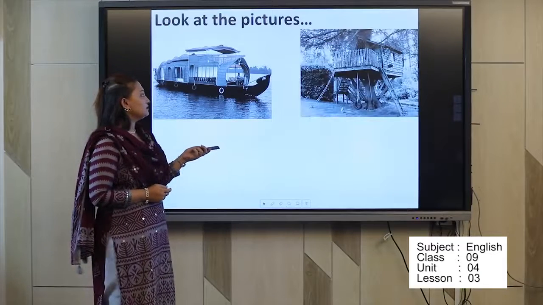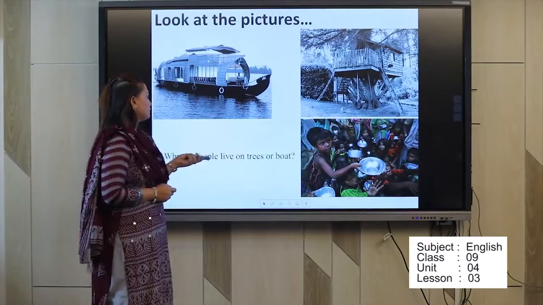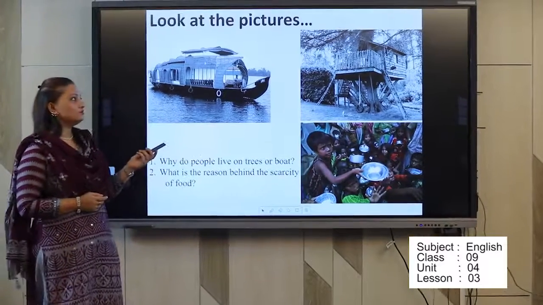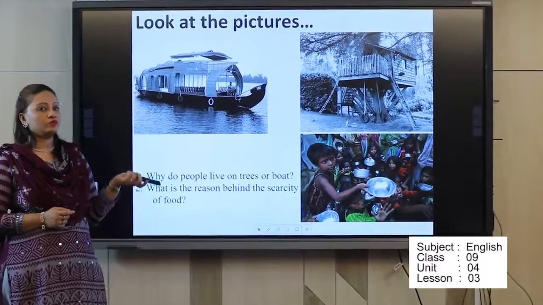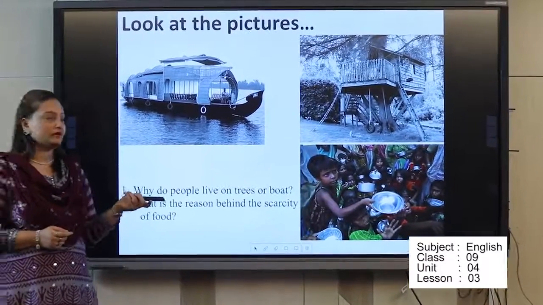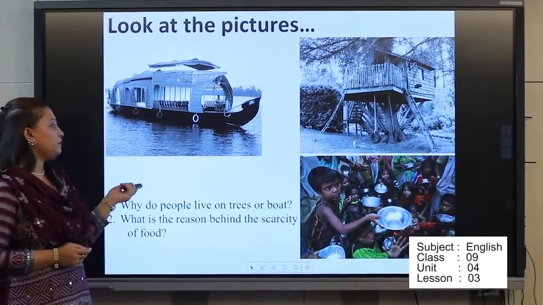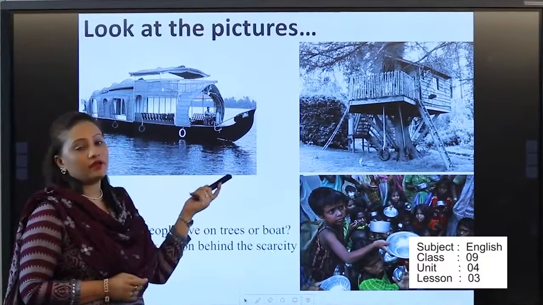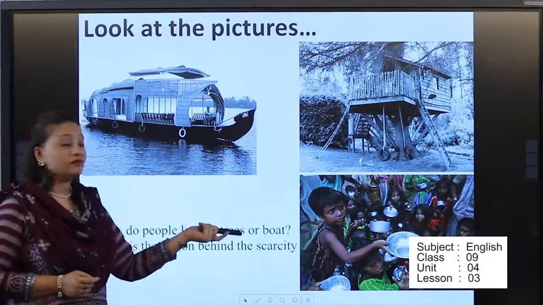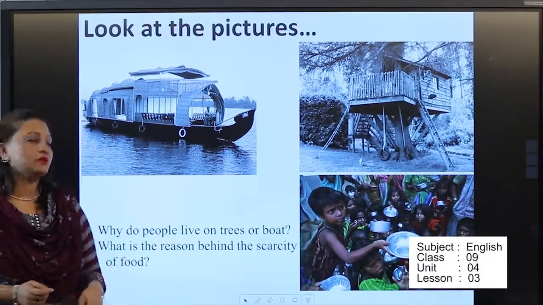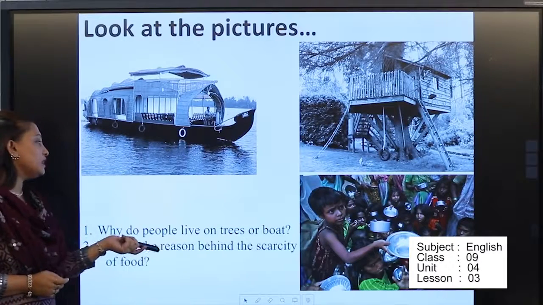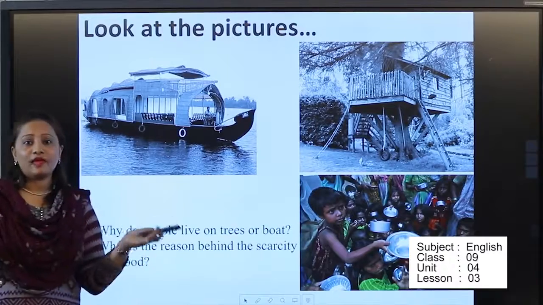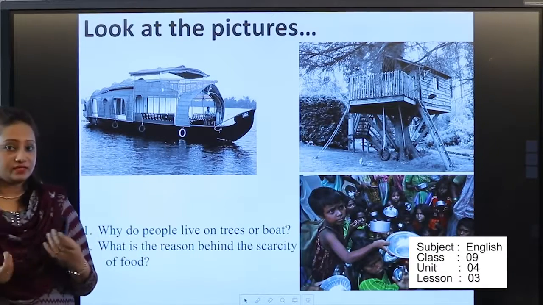So what you can see, the pictures actually, and you need to tell me, or imagine, what I am supposed to read today. Here you can see three pictures. There is a boat, there are people who build their houses on trees, and scarcity of food. Why do people live on trees or boats? Because there is no place for living nowadays.